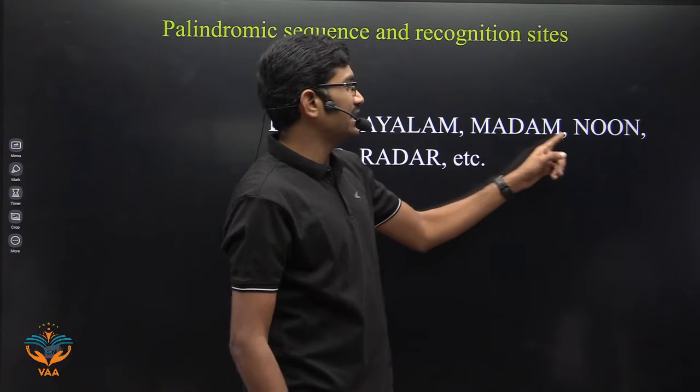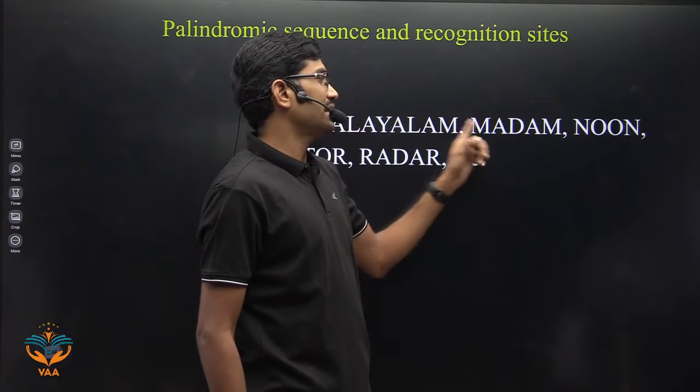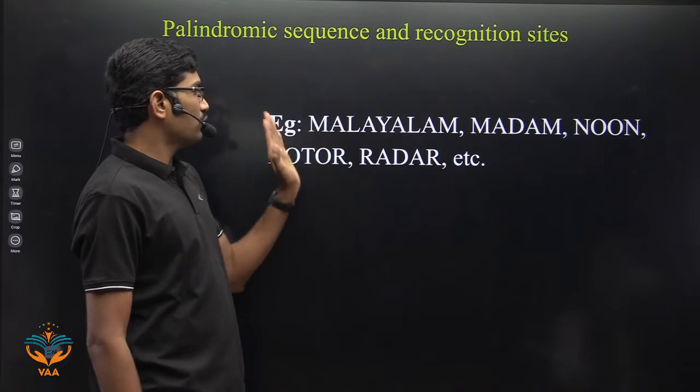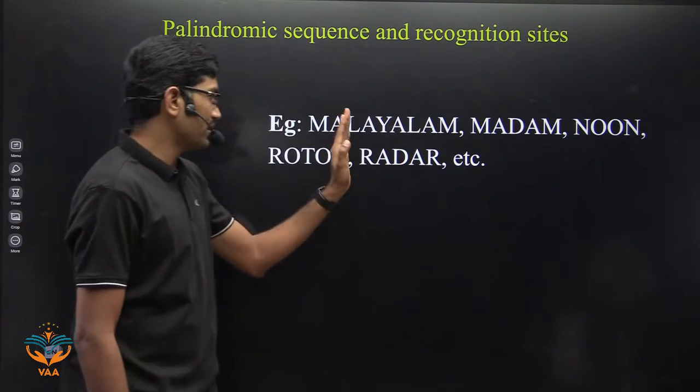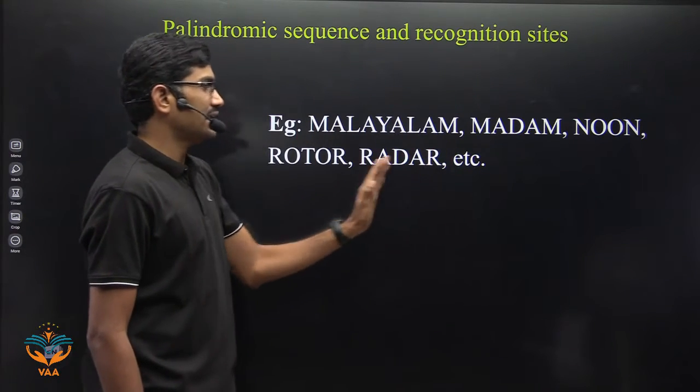Similarly here, M-A-D-A-M, front to last. From last to first, M-A-D-A-M. Here, N-O-O-N, N-O-O-N. And here, R-O-T-O-R, from back to front, R-O-T-O-R. R-A-D-A-R, R-A-D-A-R.